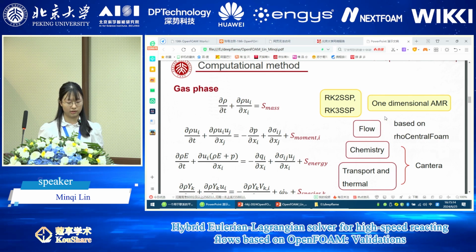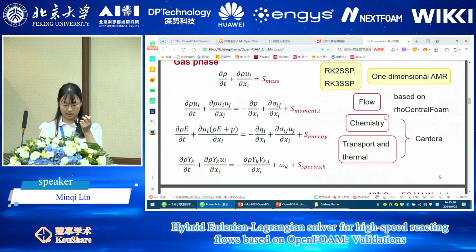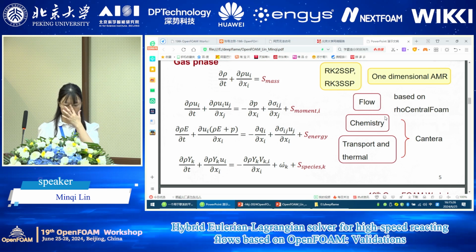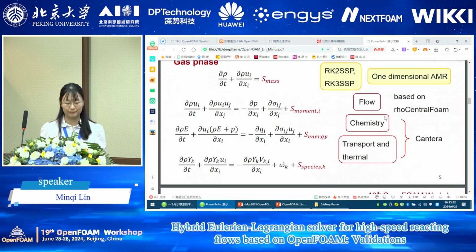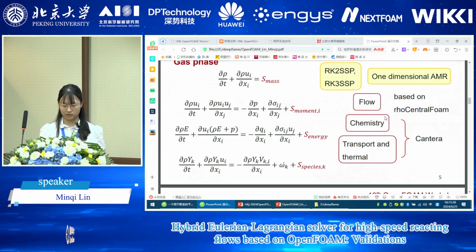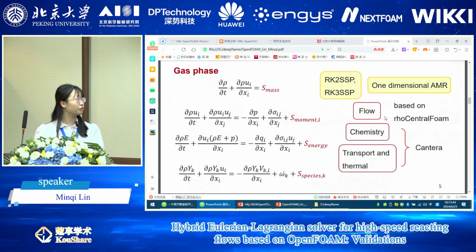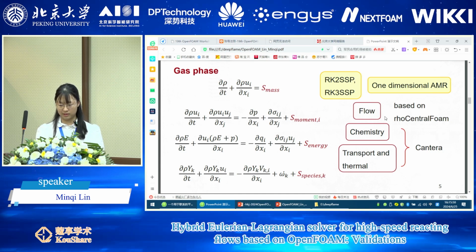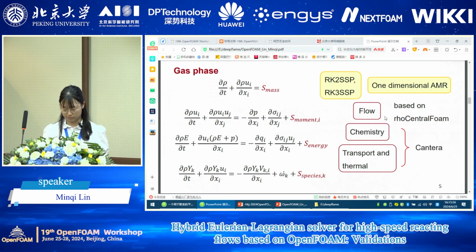As for the solver for the gas phase, the governing equations are listed here, and the marked source term marks the interaction between the liquid phase and the gas phase. The governing equations are solved mainly based on rhoCentralFoam, and then we adapt the AMR, and we adapt Cantera to get the properties for transport and thermal, and get the source term for chemical reactions. After that, we further added new time schemes called RK2SSP and RK3SSP. Also, based on the adaptive mesh refinement already constructed in OpenFOAM, we further added one-dimensional AMR to speed up the simulations for one-dimensional cases.